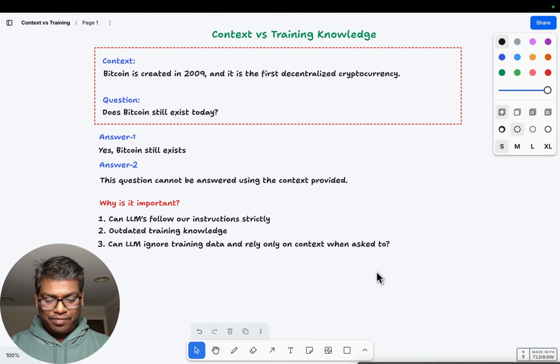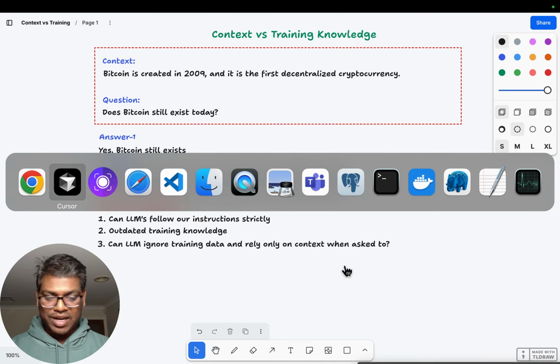And finally, can the LLMs ignore the training data, especially when it is tempting to do so? For example, in this case, the LLM already knew the answer to this question. So while it is tempting, can they ignore the knowledge they learned during training and use only the context provided when we ask them to do so? All right. So to test this, let's do some simple experiments.